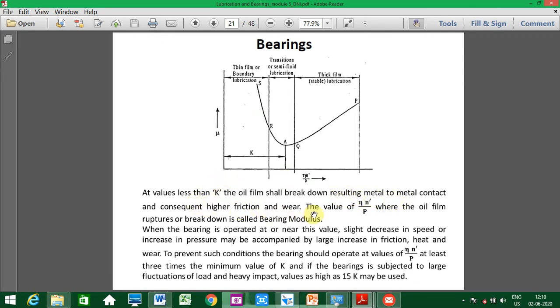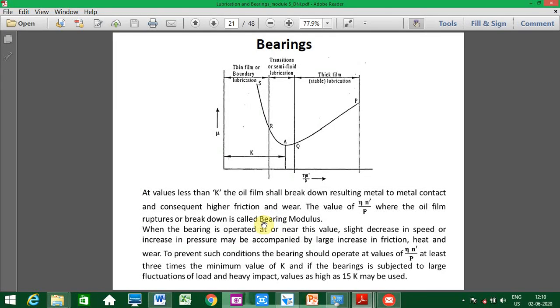The value of eta n dash by P where the oil film ruptures or breaks down is called the bearing modulus. This is important. You have to understand this from this graph.